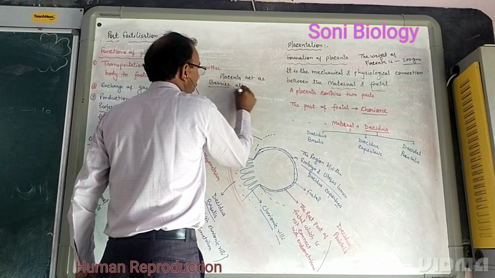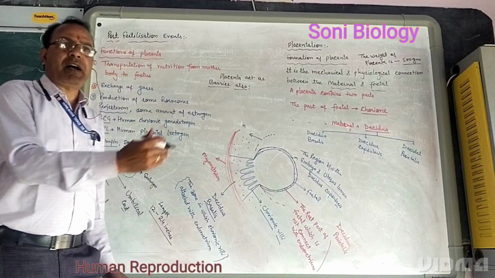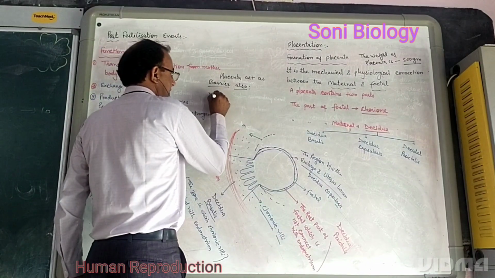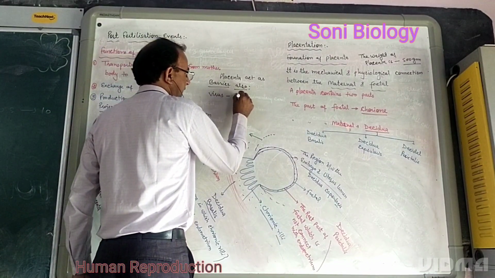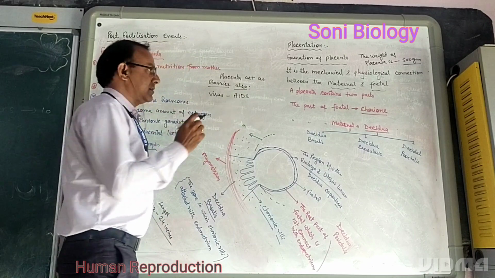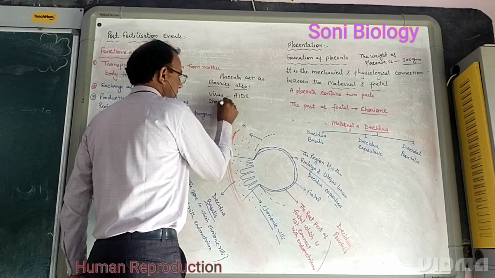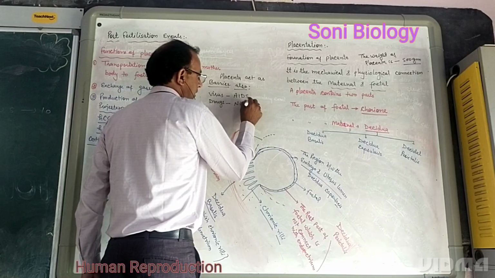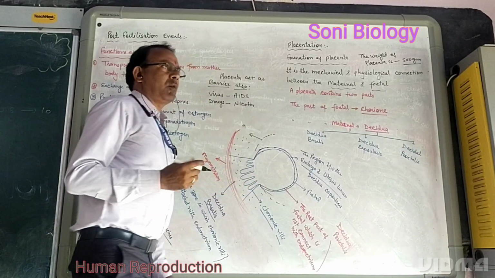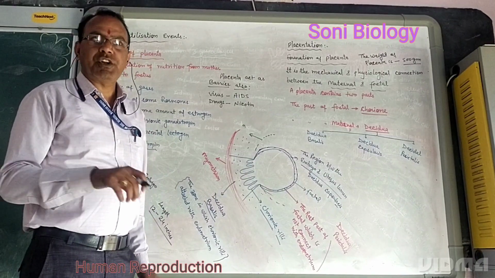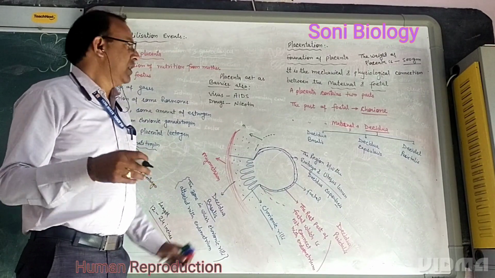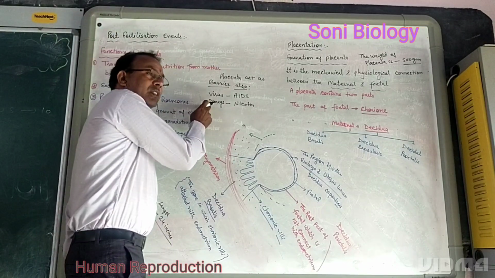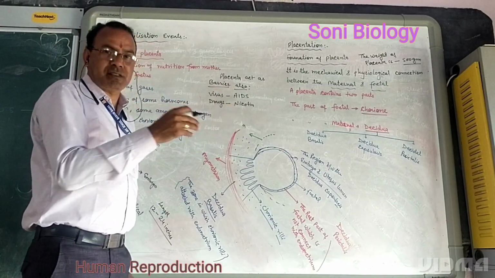It means not all substances pass directly from the mother's body to the fetus, but some viruses such as AIDS, and some drugs such as nicotine, do. If a mother is a cigarette smoker, this nicotine can pass from the mother's body to the fetus through the placenta. So not all the substances pass through the placenta, but some.